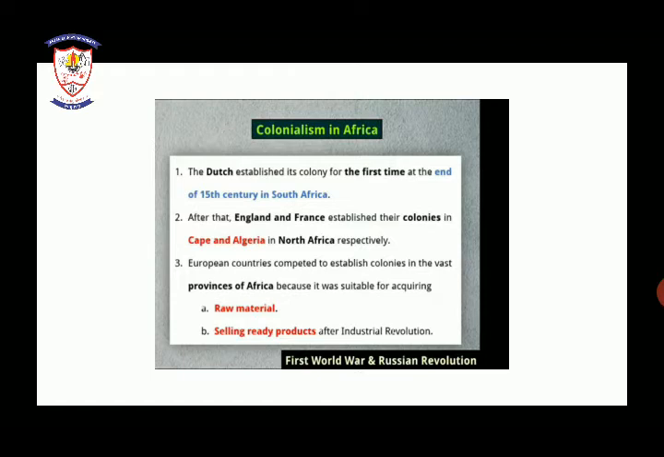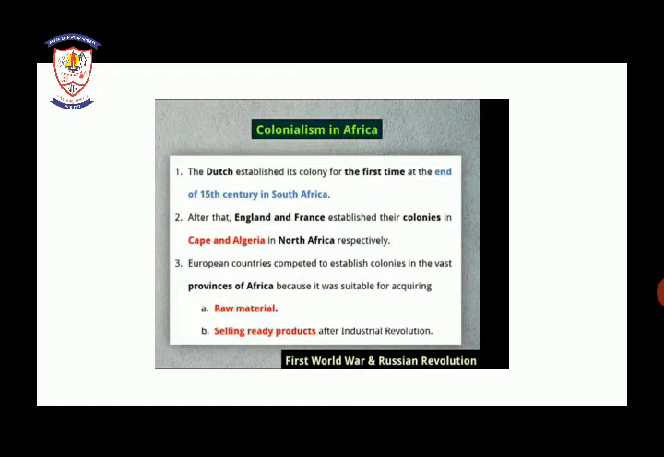First point, the Dutch established their colony for the first time at the end of the 15th century in South Africa. So what happened? To establish a colony in Africa, who was the first people to come? The first ones to come to South Africa in the 15th century were the Dutch people. The Dutch were the first who established colonies in South Africa.